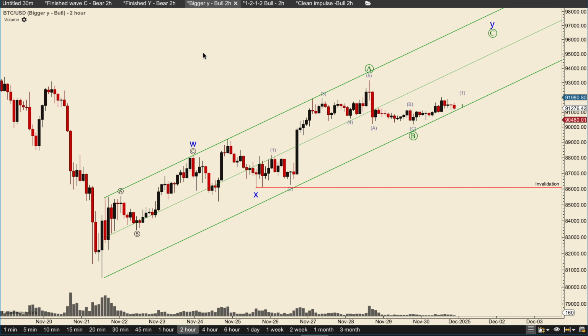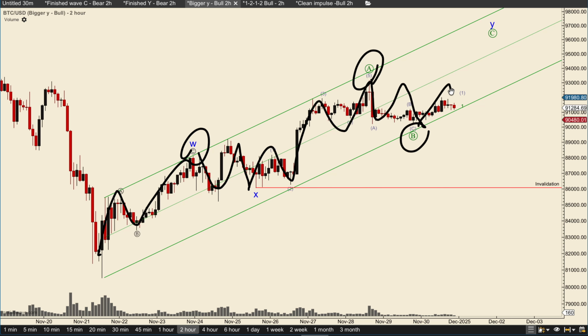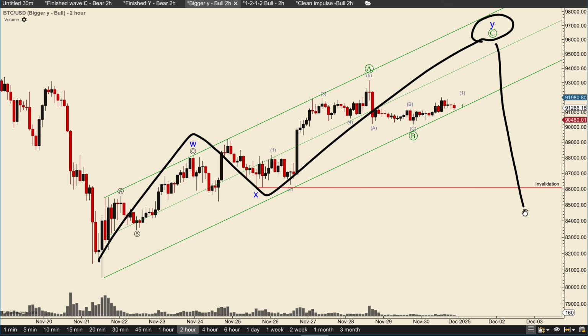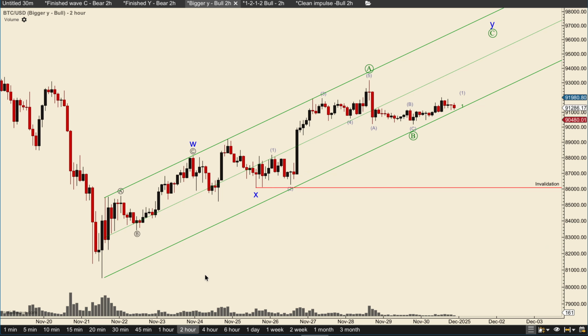Then we have this as well as a bullish scenario. ABC to a W, X, 1, 2, 3, 4, 5, finish wave A, B, and now looking for a wave C to finish wave Y. And after we have finished WXY, a double zigzag, we are looking for lower prices. Basically take out this, because that is a correction and that is taking out the low.